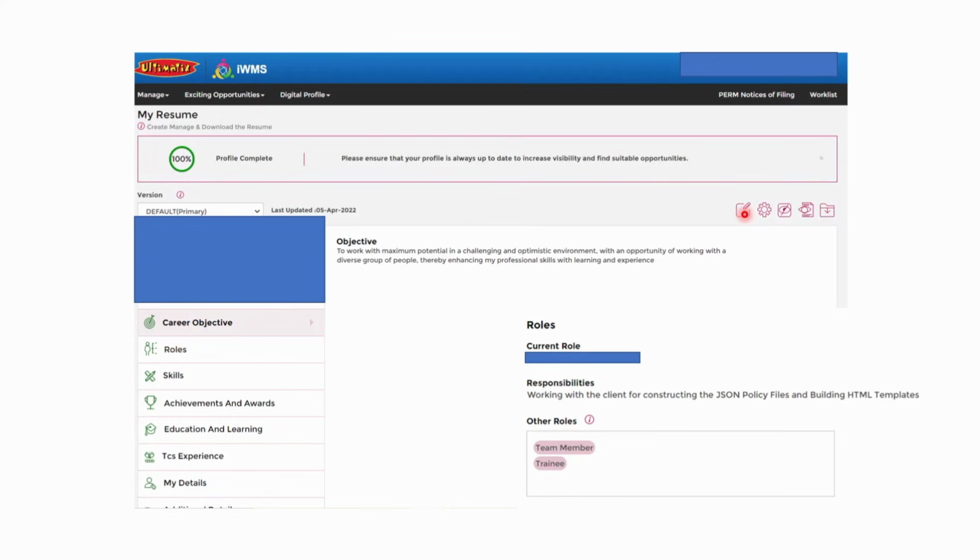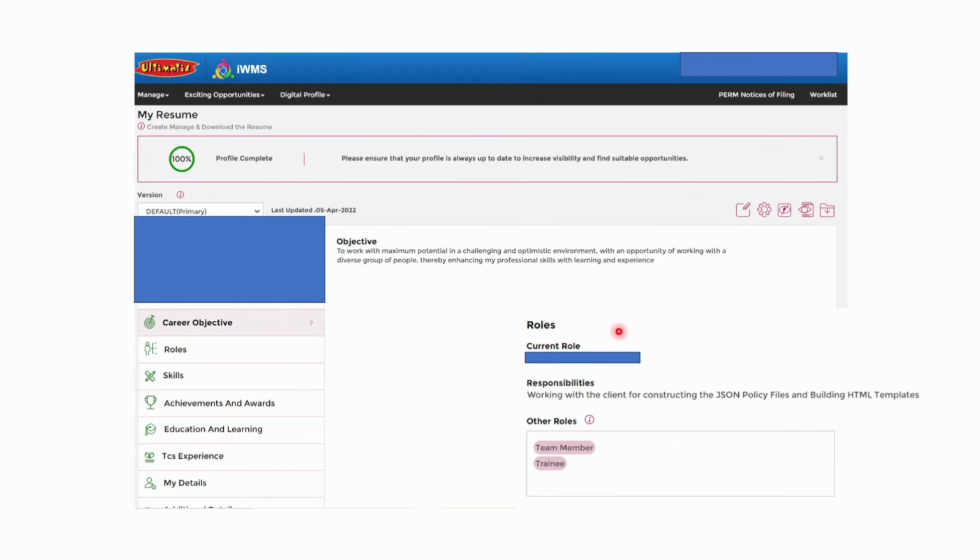Okay, now if you are not able to click on the edit option, then you can click on this option, the second option. Okay, it will make it visible and then you can edit it. This is very important guys. You can either click on this or this. So this is for hiding and this is for showing. You can click on show and then edit. Okay, this is very important, guys. If you're not able to edit it, do this option and then you will be able to edit.